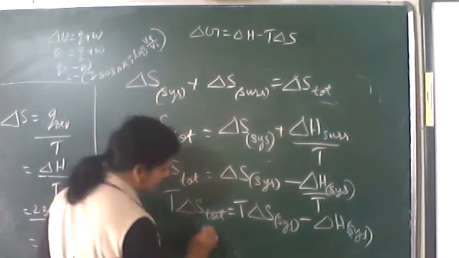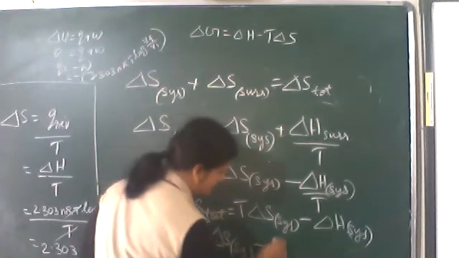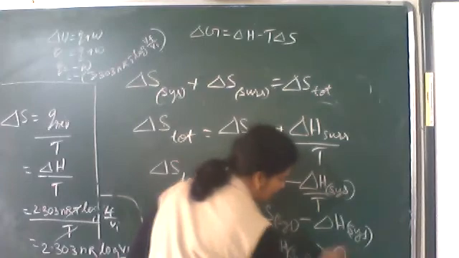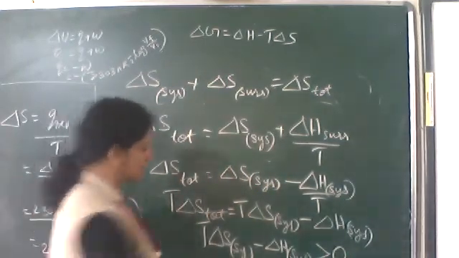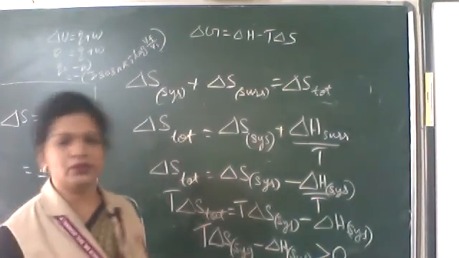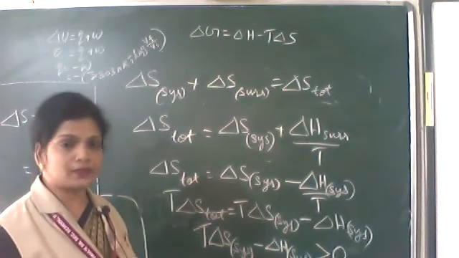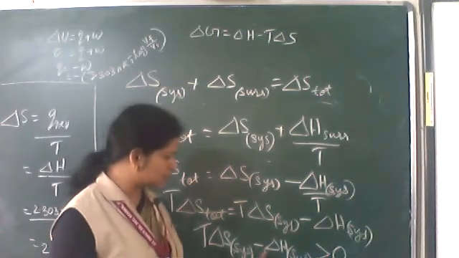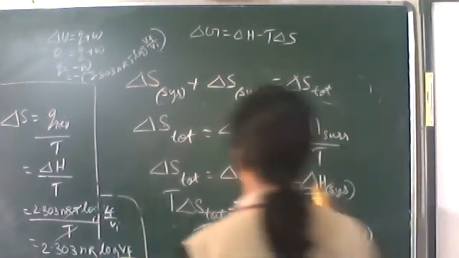So I can write T delta S system minus delta H system should have a value greater than 0. Now all are in terms of system, so you don't have to write that sys; it is understood that it is of system. So T delta S minus delta H should have a value greater than 0.